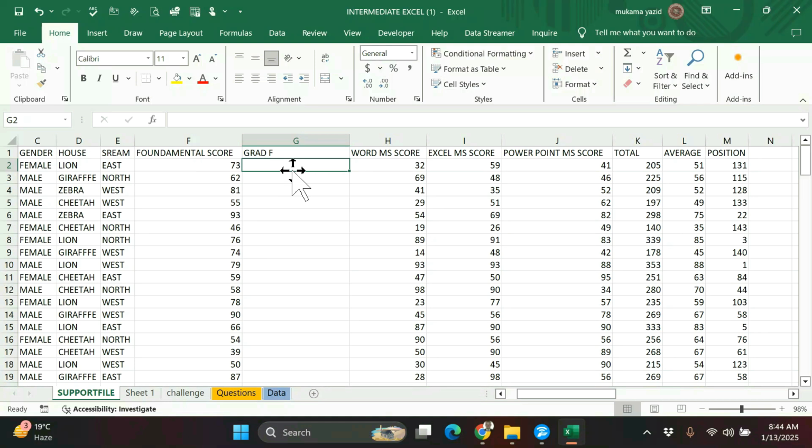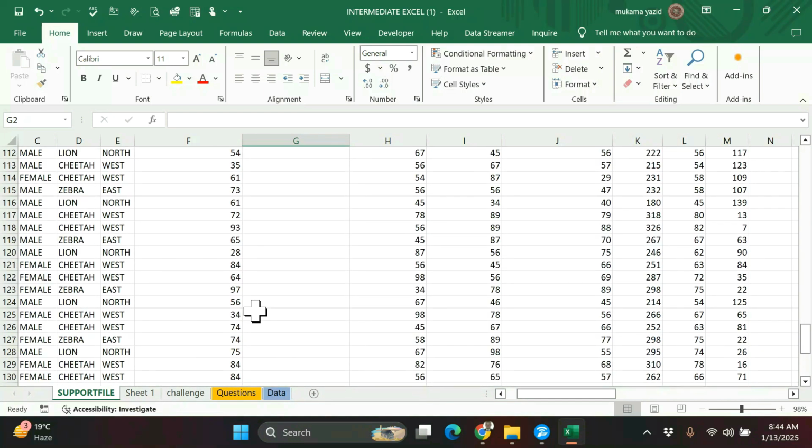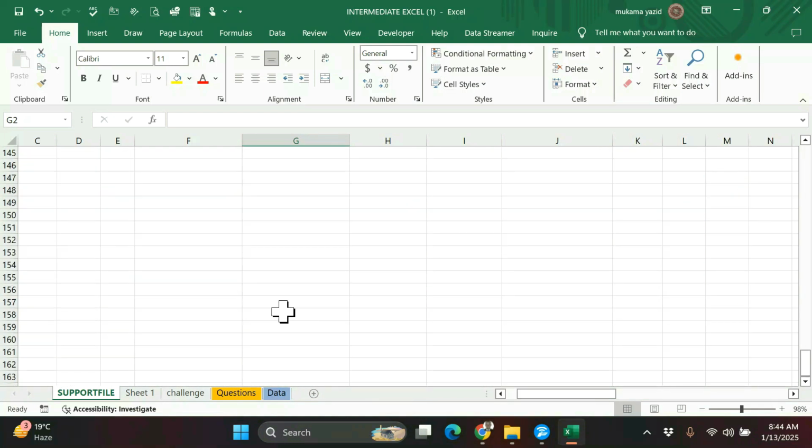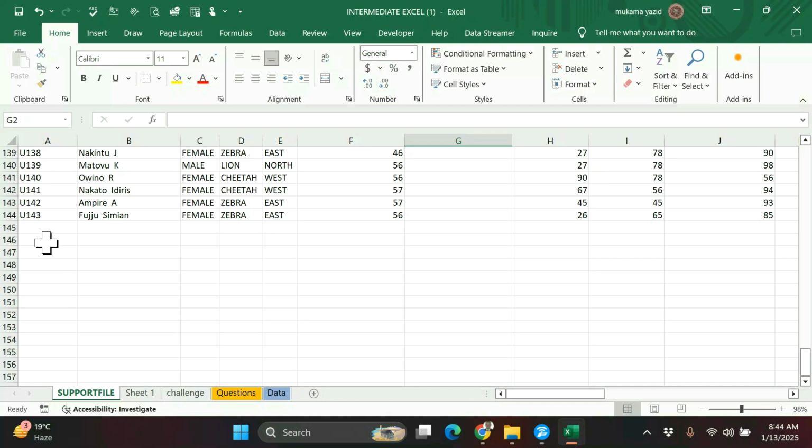So let us use VLOOKUP at first. When you are using VLOOKUP, remember we are using what you call a range. So I will just need to have a table here, separating, maybe summarizing my information. Here I have the first column. When we are using VLOOKUP, the first thing you must bear in mind is to have a table. So let me form a smaller table that can help us to solve the problem by using VLOOKUP. I'm going to create a table with what I have and what I don't have.